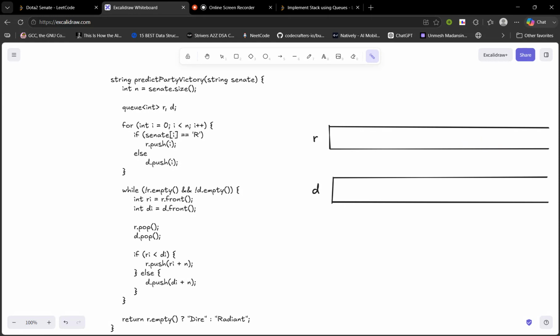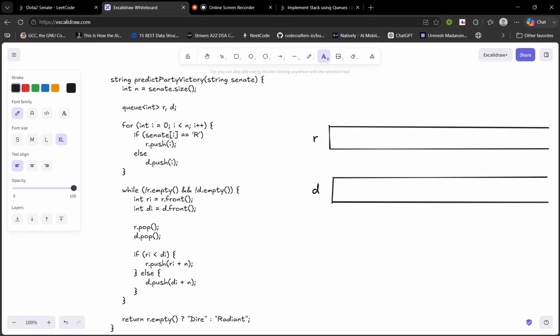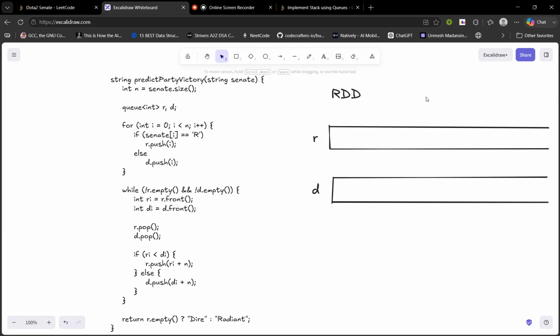So now what is the condition? The condition is whether someone in the front row can ban him or not. Now how will we check that? So we'll use two queues to solve this. So two queues, what are these two queues? First is R and second is D. These are Radiant and Dire. What we'll do is, our string is RDD.